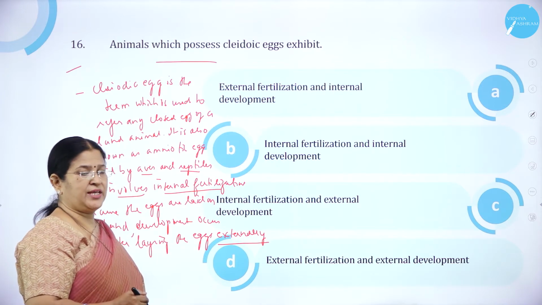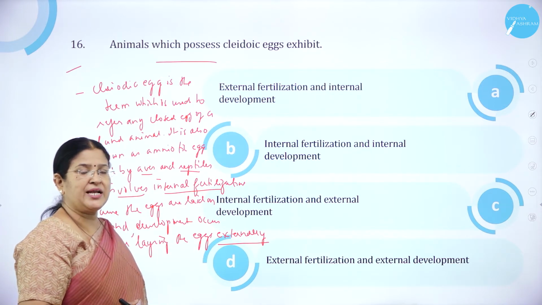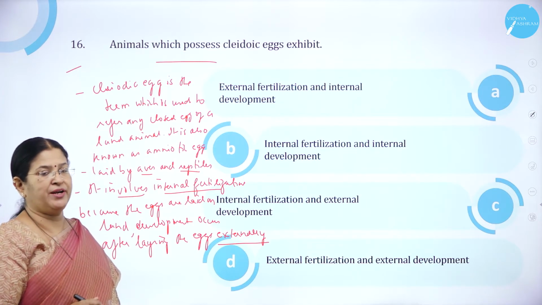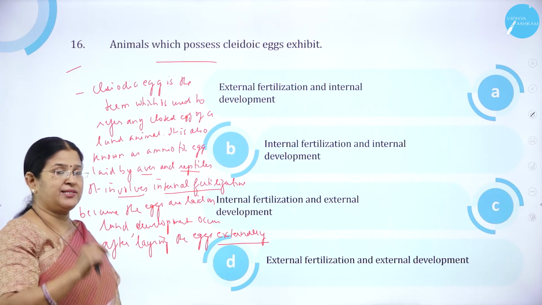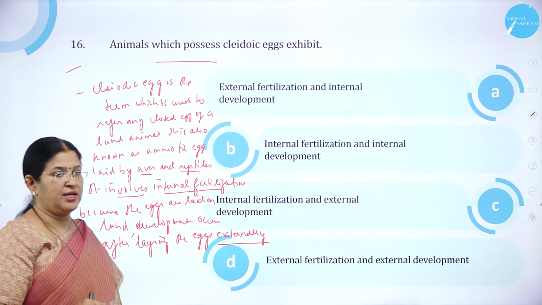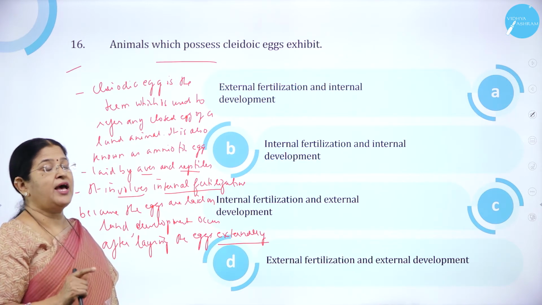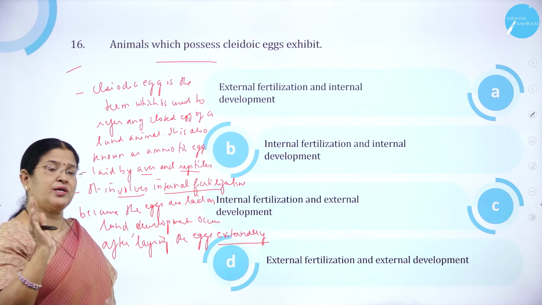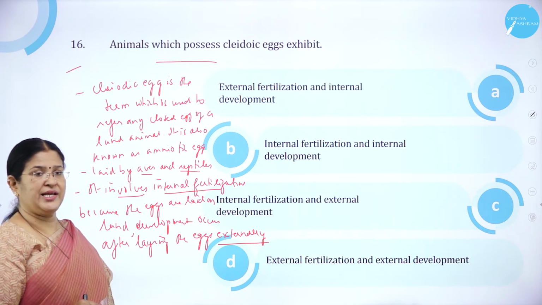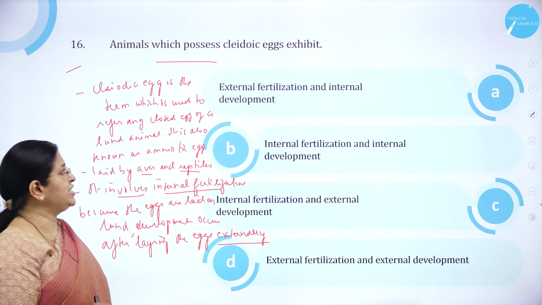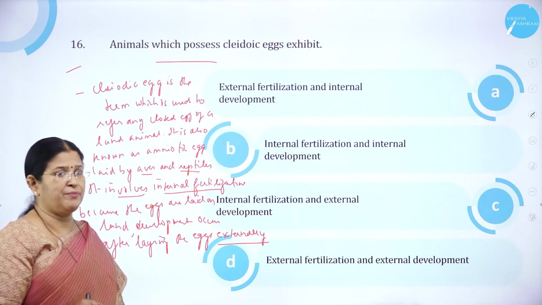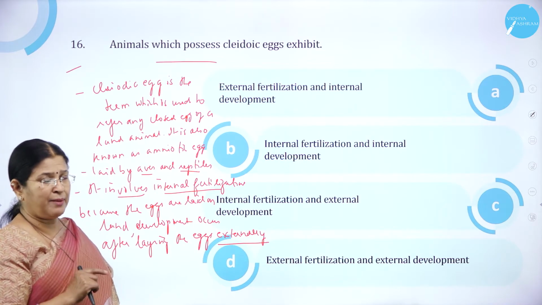Cleidoic eggs, as we know, are eggs covered by a hard calcareous shell made up of calcium. Such eggs are called cleidoic eggs. For example, the frog's egg and the fish egg are non-cleidoic, which are gelatinous and not covered by a hard calcareous shell made up of calcium. So animals which possess cleidoic eggs we usually come across in birds and reptiles.